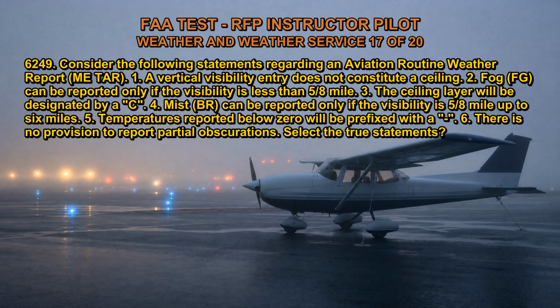Mist, BR, can be reported only if the visibility is 5/8 mile up to 6 miles. 5. Temperatures reported below zero will be prefixed with a dash. 6. There is no provision to report partial obscurations. Select the true statements. A. 2, 4, and 6. B. 2, 3, and 5. C. 1, 2, 5, and 6.